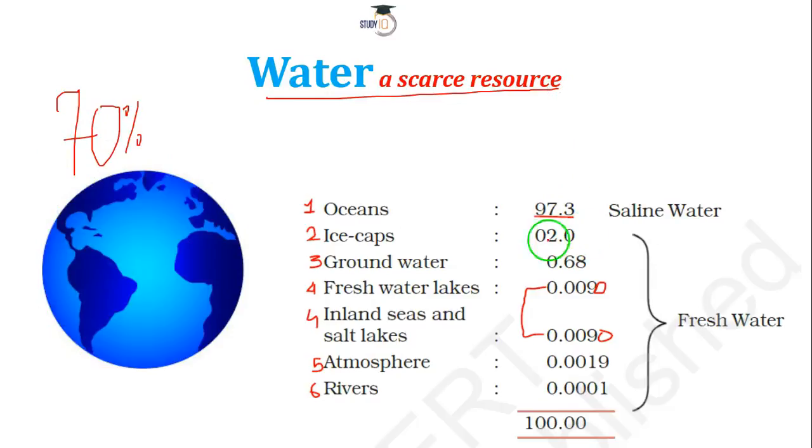Now why is it a scarce resource? If you go through this, you find that 97.3% of all the water, out of 100, is a sort of lion's share, and this is basically saline water. That means we are not able to use it. We cannot use it for irrigation or domestic use.